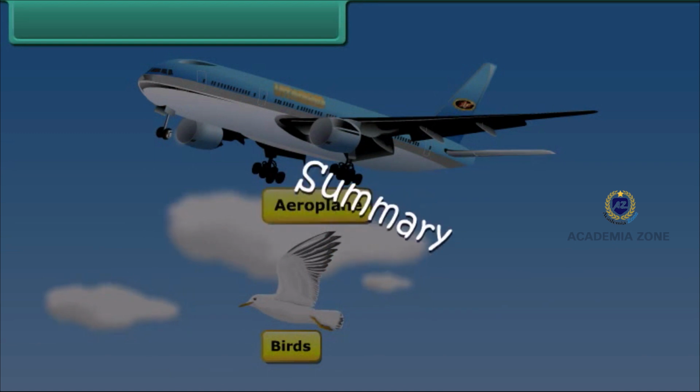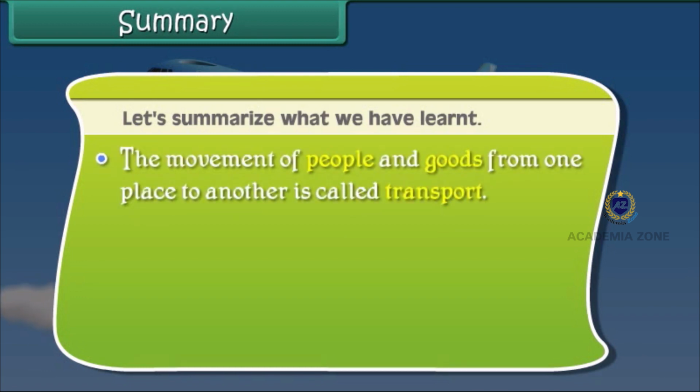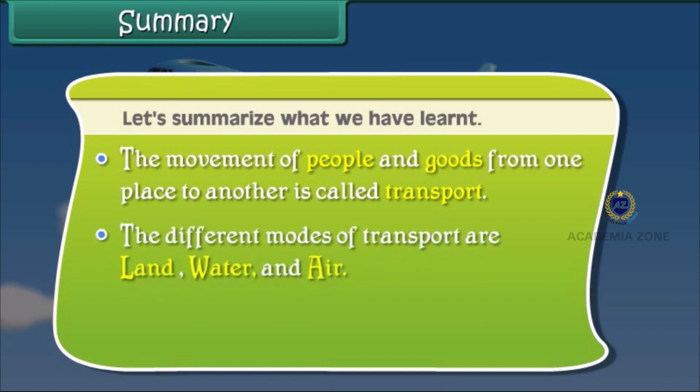Summary. Now friends, let's summarize what we have learned. The movement of people and goods from one place to another is called transport. The different modes of transport are land, water and air.